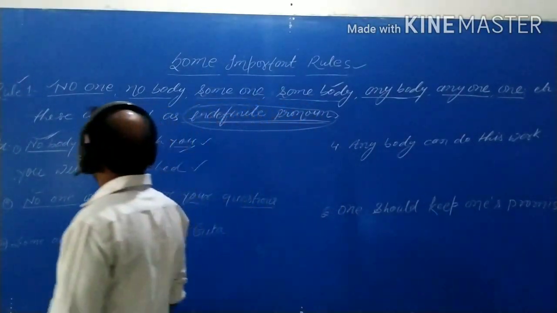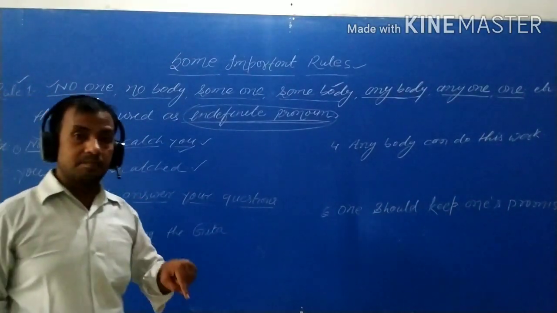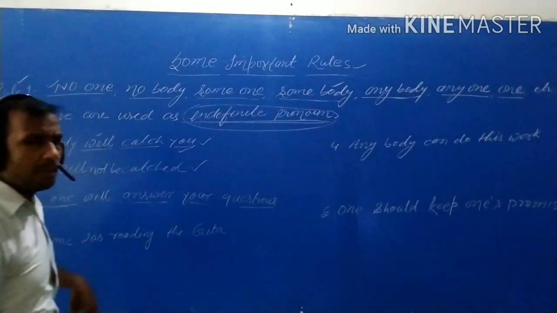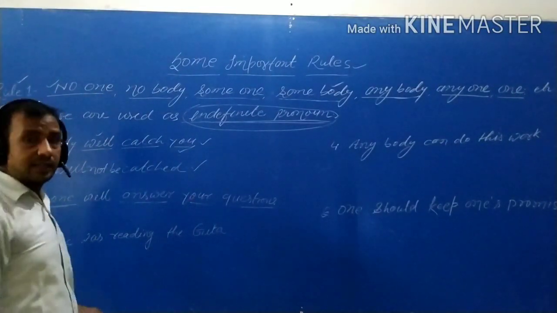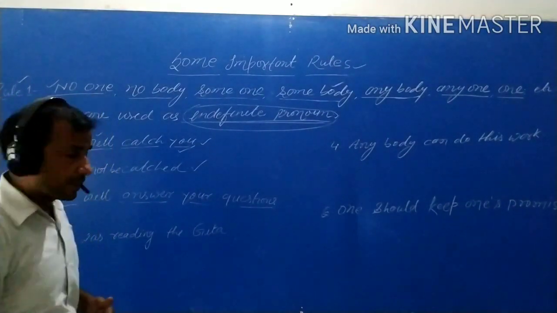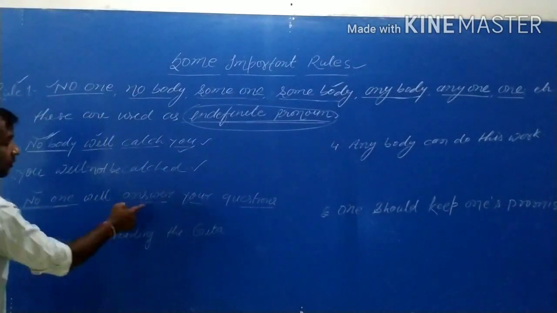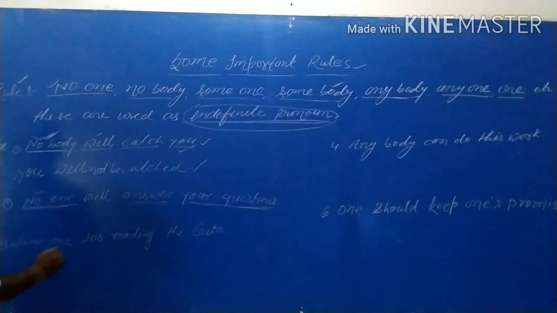So students, nobody, no one: these words show by themselves that they are in a negative sense. Therefore, when we transform such sentences, we transform them into negative form. Like, no one will answer your question. Here your question will be the subject of the passive voice.